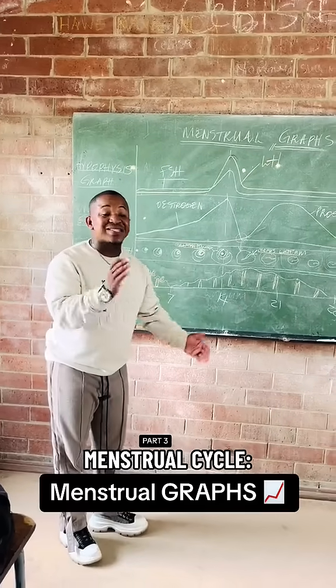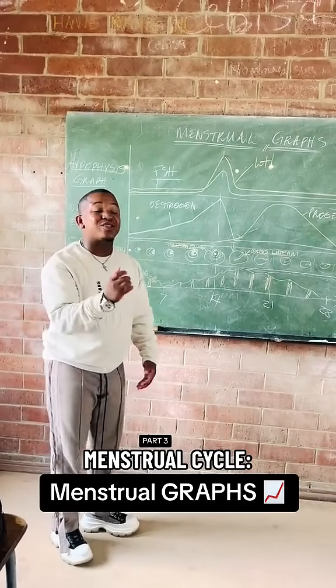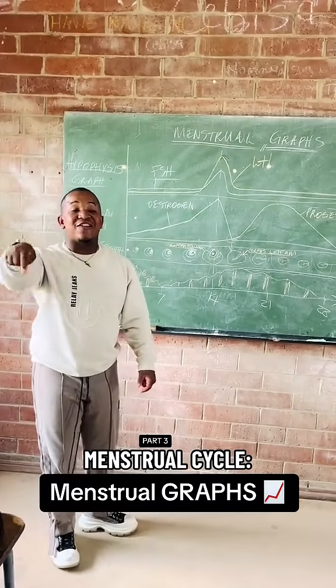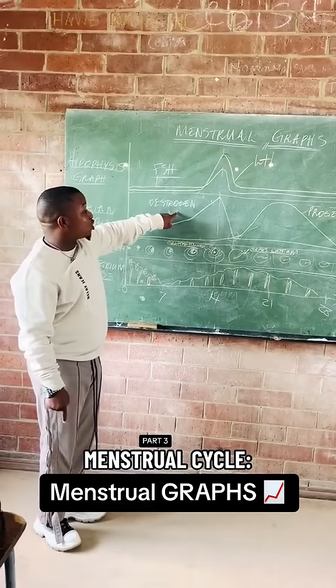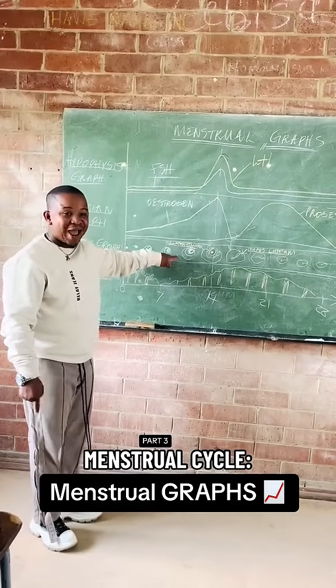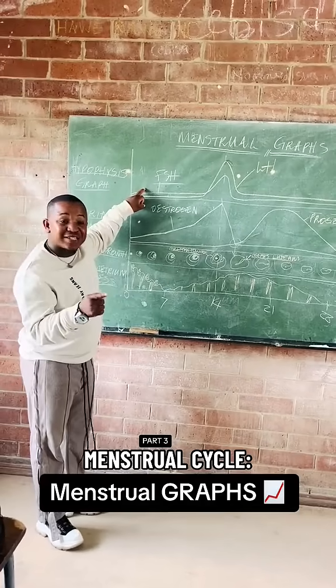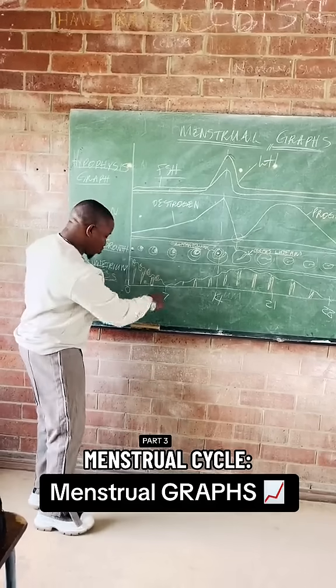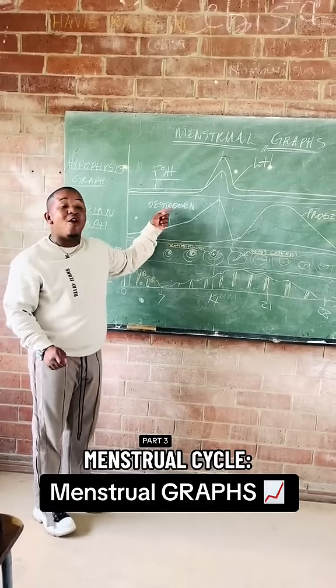Without FSH, there is no estrogen. Why? Because estrogen is produced by our follicles. And FSH stimulates the development of what? Of our follicles. So without FSH, we do not have estrogen, because estrogen is produced by what? By our follicles. So FSH in the beginning of the menstrual cycle stimulates our follicles to grow. As the follicles grow, they start producing estrogen.